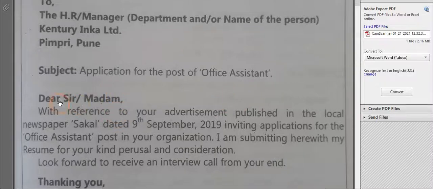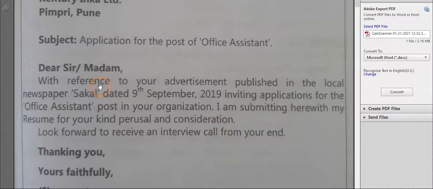Then the salutation, as I told you: Dear Sir/Madam, comma. This is the standard one. Everyone starts their application letter this way if the advertisement is given in the newspaper. With reference to your advertisement published in the local newspaper Sakal, dated 9 September 2019, inviting applications for the post of office assistant in your organization.